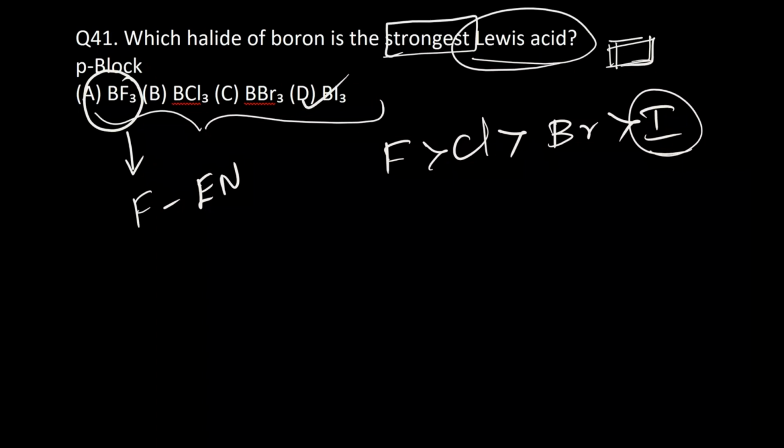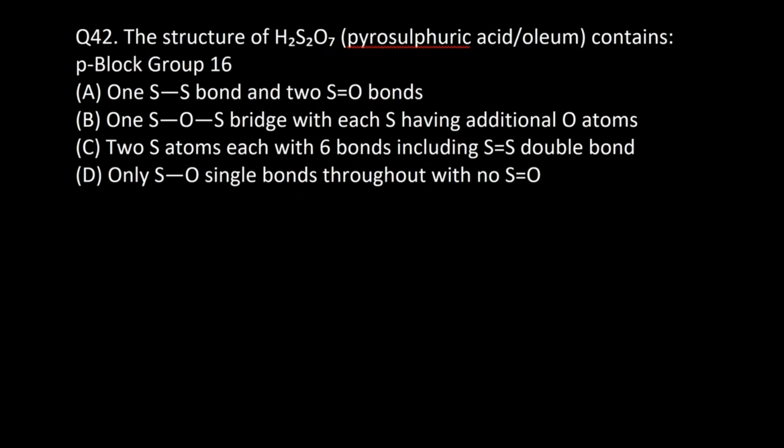Okay, then comes the next question. The structure of H2S2O7, pyrosulfuric acid or oleum, contains what kind of bonds? Okay, so this is a structure based question. You have to know all those oxoacids of sulfur and phosphorus. I told you before. So can you answer this question? If you know the structure, you can answer this one. If you don't know, you can't. Okay, that's a straightforward question. There is nothing more to think about it.